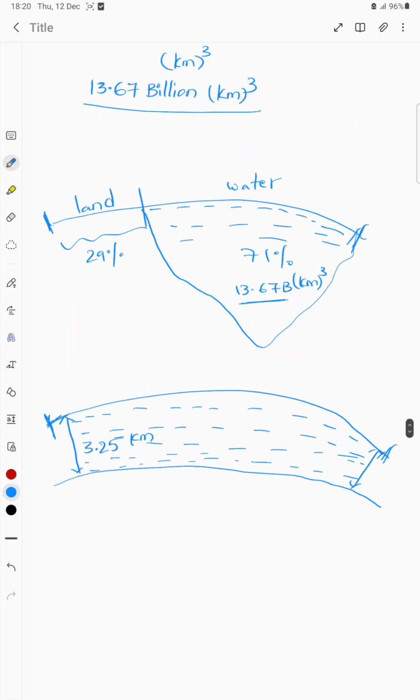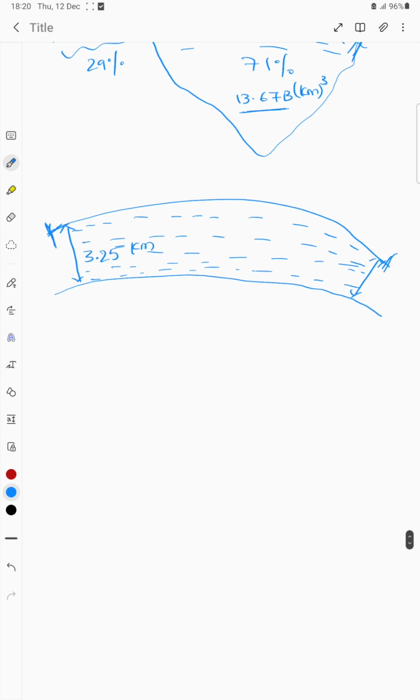So the next thing is the hydrological cycle.